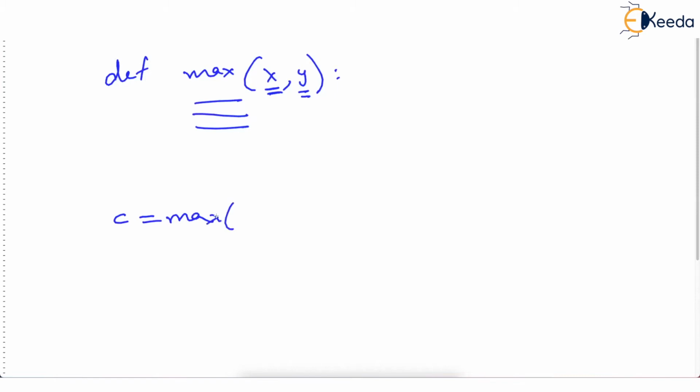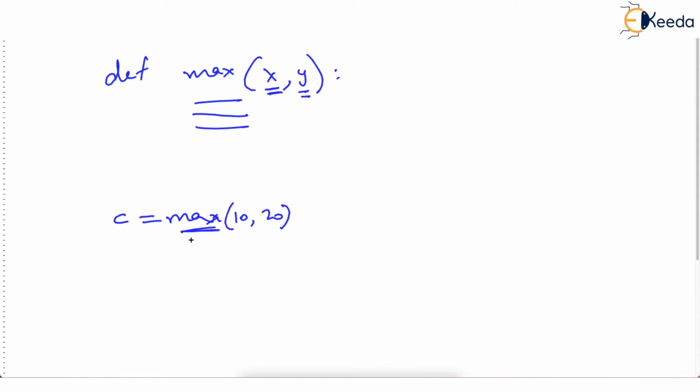What function will you write? You'll say max. You will have two parameters, x and y, because we want to find the maximum between x and y. Now, what are x and y? Numbers. So the parameters are numbers. I'm not writing the entire function here, but then from main, I will call c is equal to max. Tell me, what are we going to pass? We are going to pass numbers.